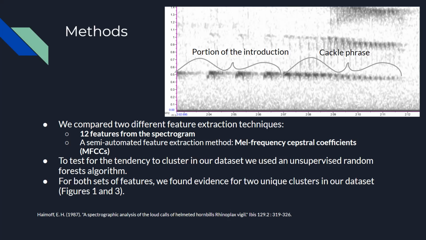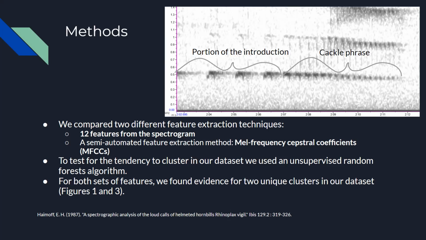We also used Mel frequency cepstral coefficients, or MFCCs, a semi-automated feature extraction method. MFCCs were originally developed for human speech recognition, but have been shown to be effective features for distinguishing many different types of animal vocalizations. We use the R package TuneR to estimate MFCCs. To test for the tendency to cluster in our dataset, we used an unsupervised random forest algorithm. All analyses were done in the R programming environment.